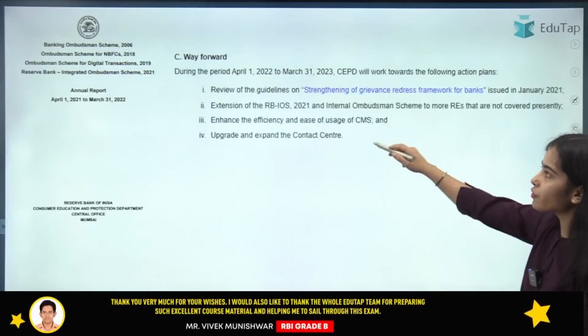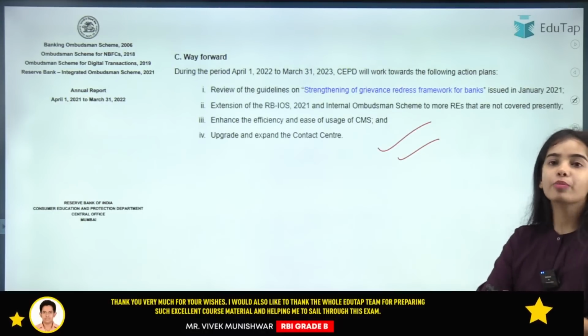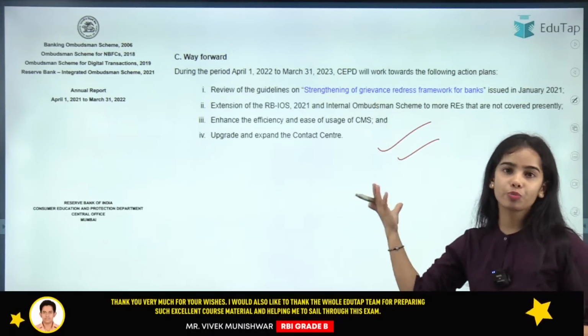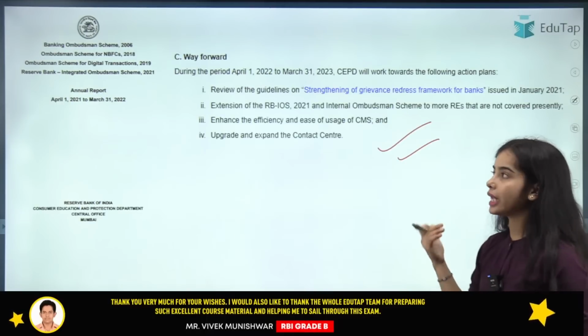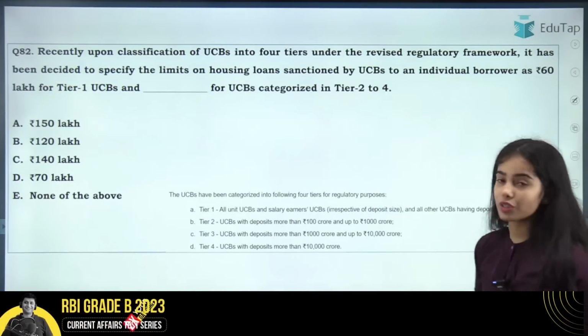Now coming to the next question. This is the way forward, that is, how the Reserve Bank Integrated Ombudsman Scheme should move forward. These are some of the ways forward that are given in the report. So now coming to the next question.